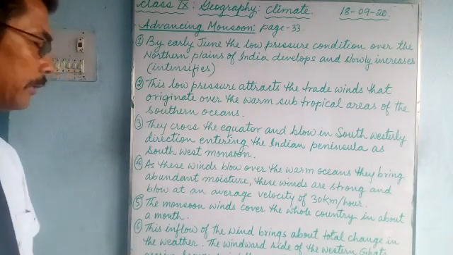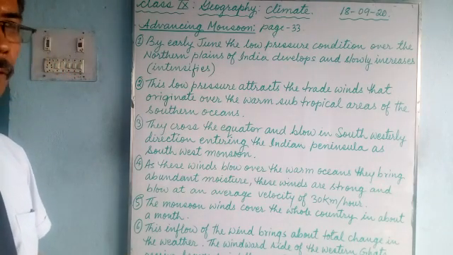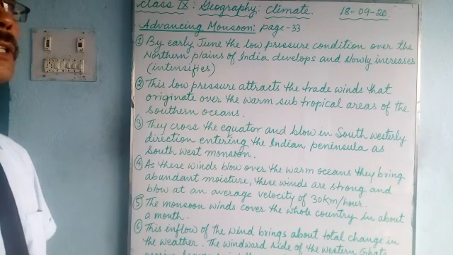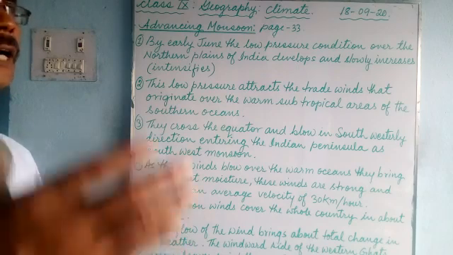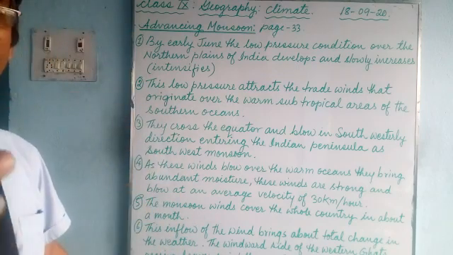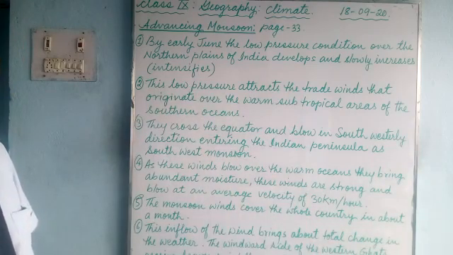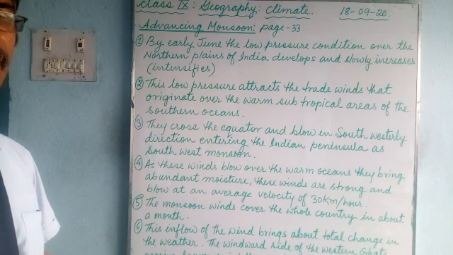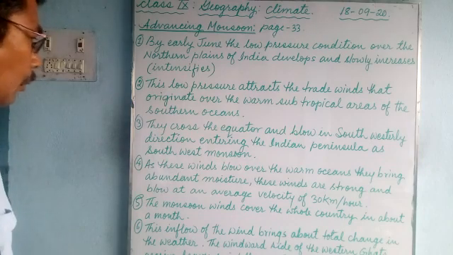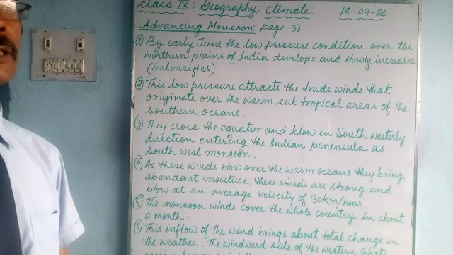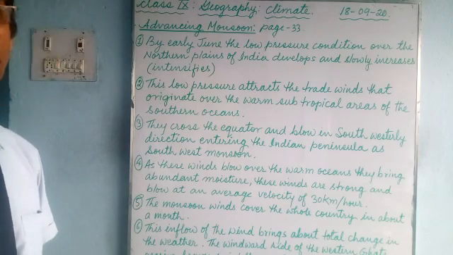First of all, the Western Ghat receives the heavy rainfall on the windward side. The other side is the leeward side, the rain shadow area. There the rainfall is practically very less. The windward side receives almost 250 centimeter rainfall.